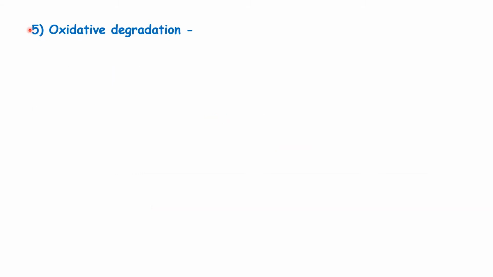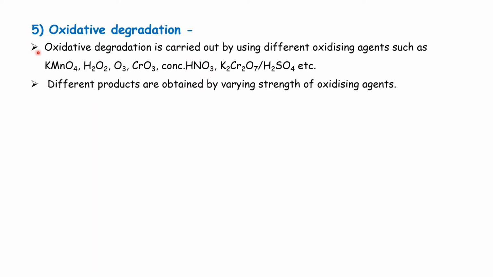The next method is oxidative degradation. Oxidative degradation is carried out by using different oxidizing agents such as KMnO4, hydrogen peroxide, ozone, chromic acid, concentrated HNO3, dichromate in presence of H2SO4, etc. Different products are obtained by using different oxidizing agents and also by varying the strength of oxidizing agents.